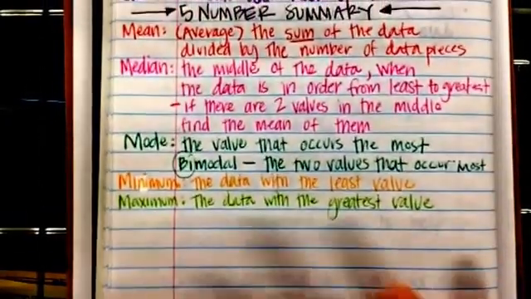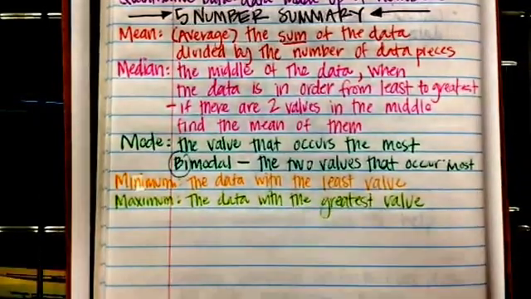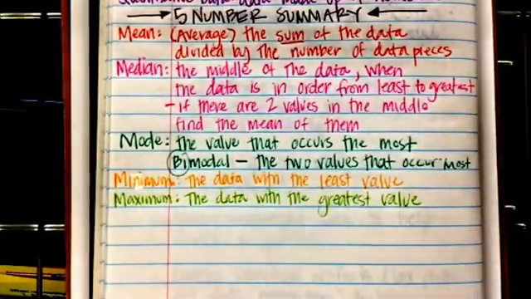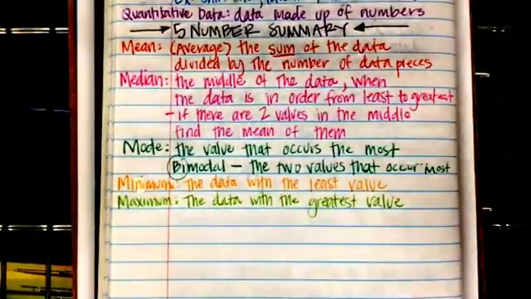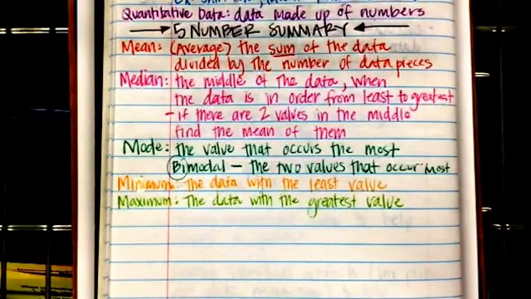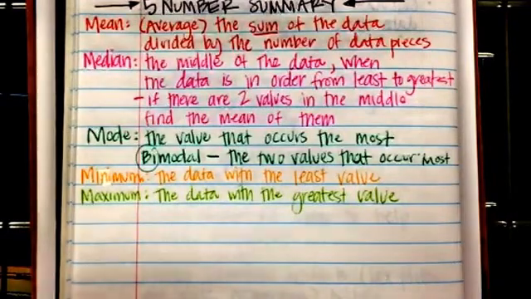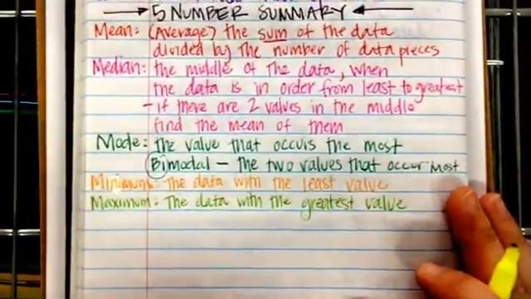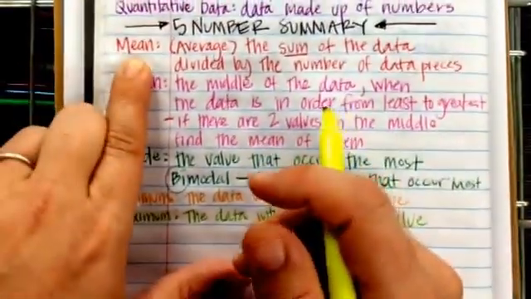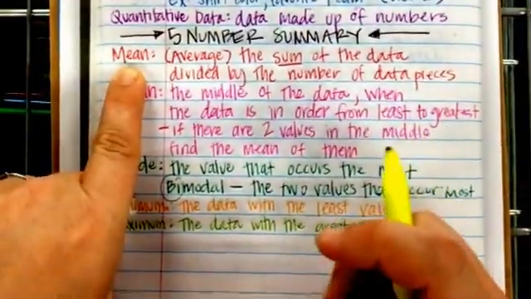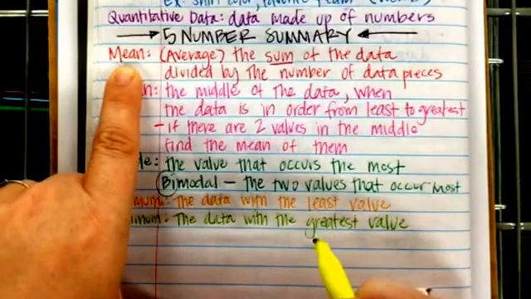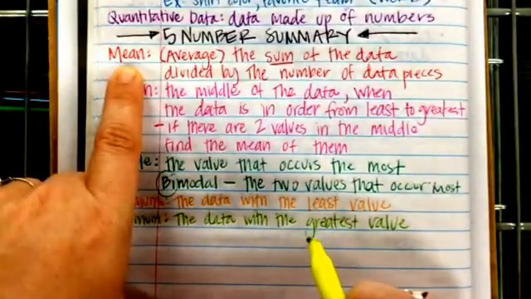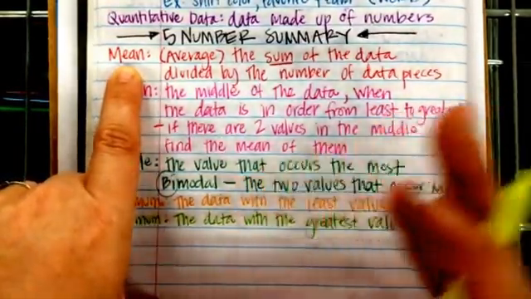So hopefully these 5 vocabulary terms are going to be vocabulary terms that you already know, right? They shouldn't be shocking to you. And that's our 5-number summary. However, now that we're moving on to higher level algebraic thinking, we're going to change our 5-number summary. The mean doesn't get included in our 5-number summary. If they're asking you to do a 5-number summary now that you're in algebra, the mean is not included. You have to find that separately.